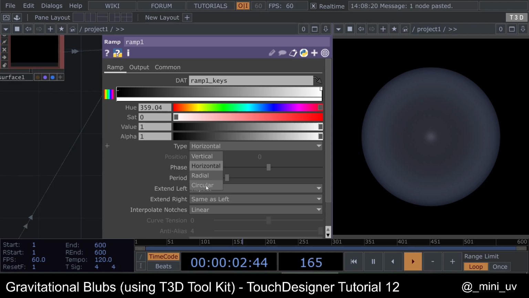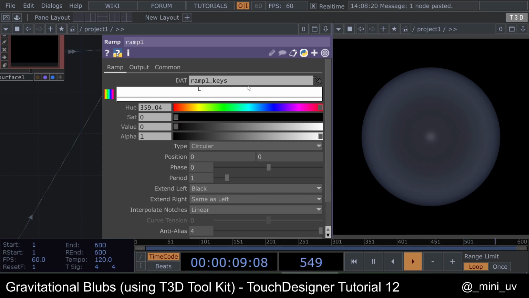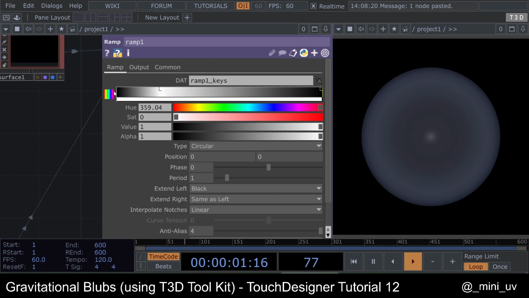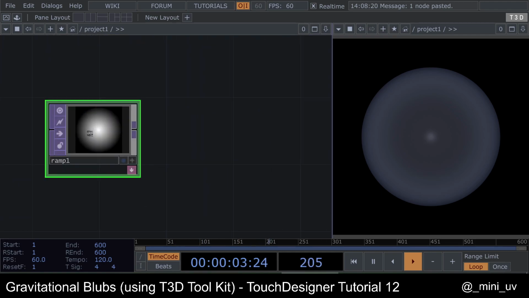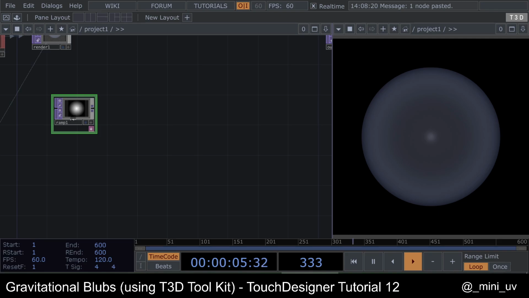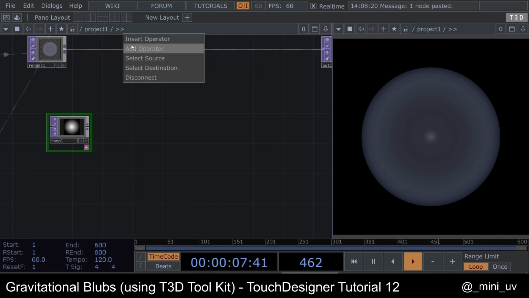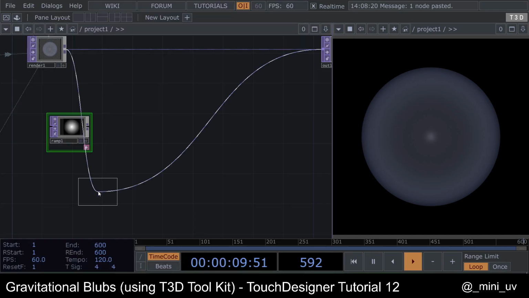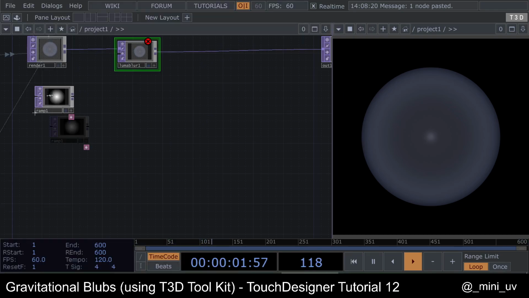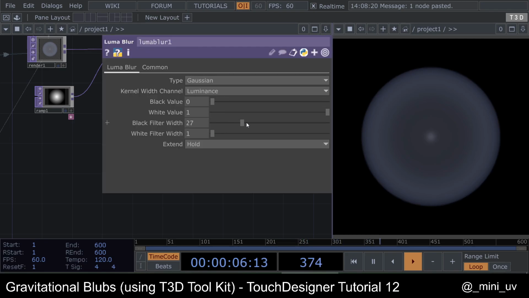With the ramp, circle ramp, extended left black, and let's flip those two like this. So we have a circle, and with the Luma blur, now you can see we can blur the edges a bit.